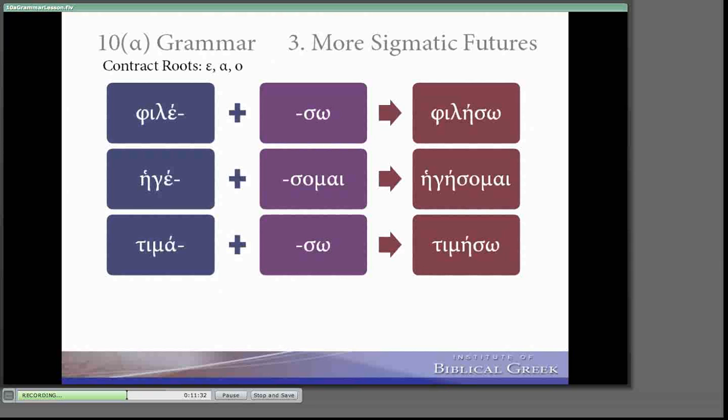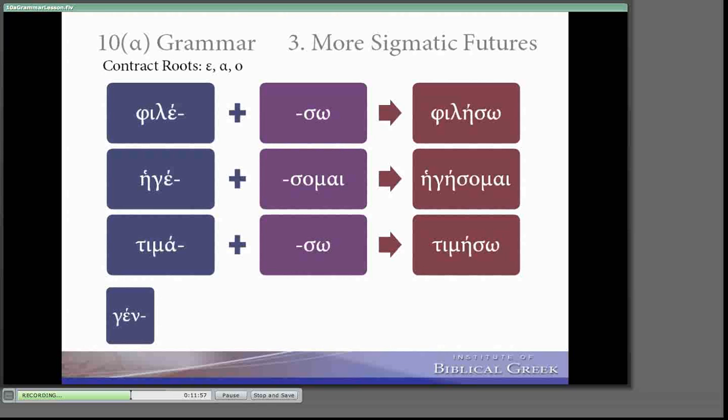You'll just merely lengthen that contract letter and hook on your stem and endings that you've learned for your other principal parts. Now, I disagree with how they classify yignome and thelo. I don't think we have 3 different roots, one for the present, one for the future, and one for the aorist, like we would with the English go and went, 2 different roots entirely. I think we have one root for all 3, and for yignome, I think it's yen, gamma epsilon nu.